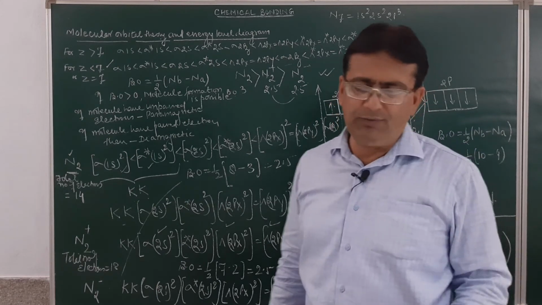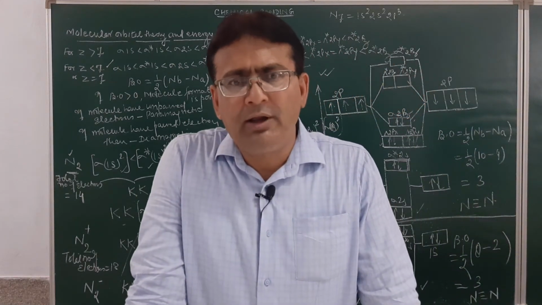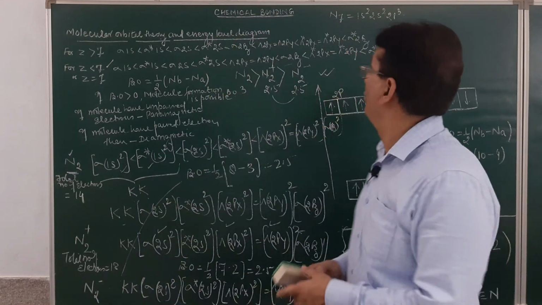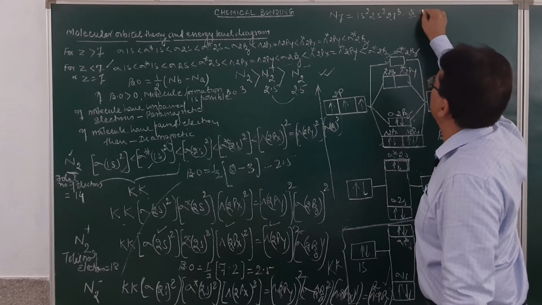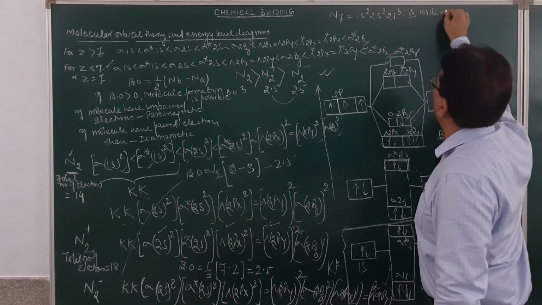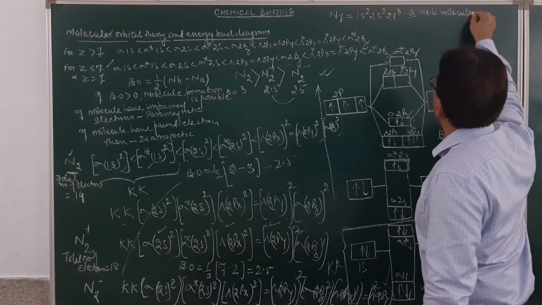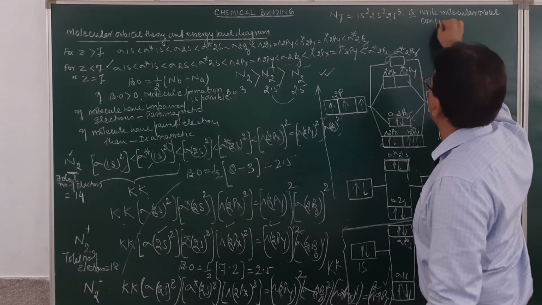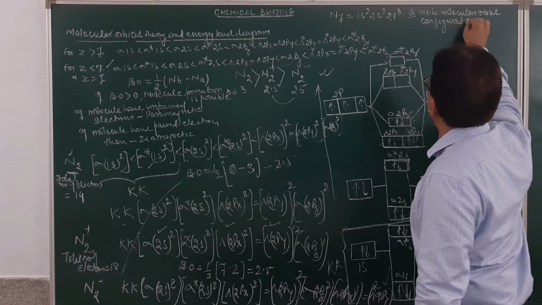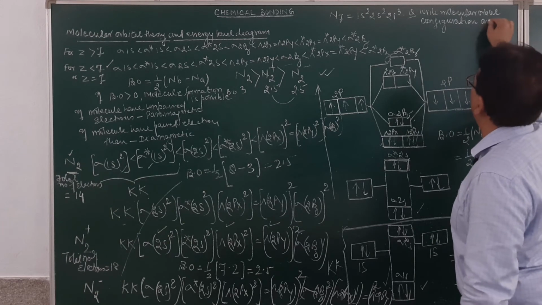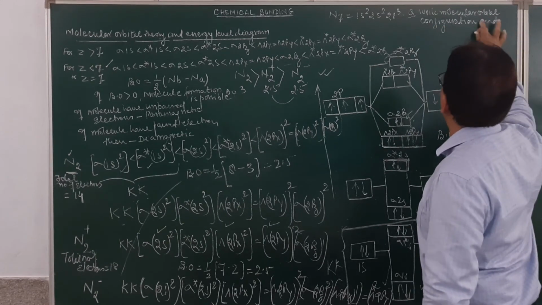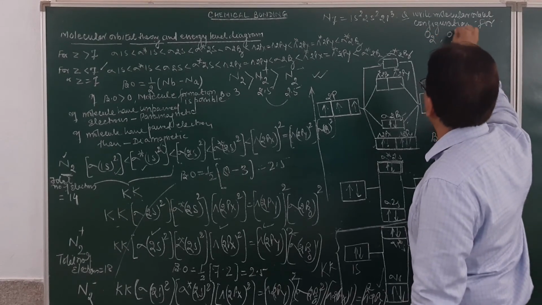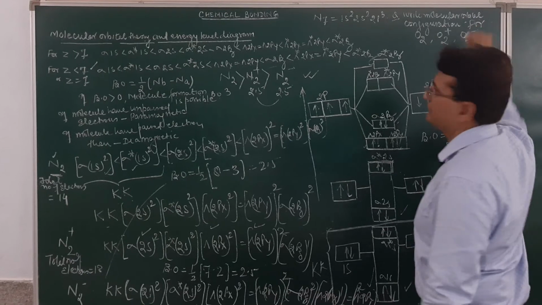Now I am giving you some work, students, and the question is: write down the molecular orbital configuration and make the molecular orbital diagram of O2. Write the molecular orbital configuration and make the molecular orbital diagram for O2, O2 positive and O2 negative.